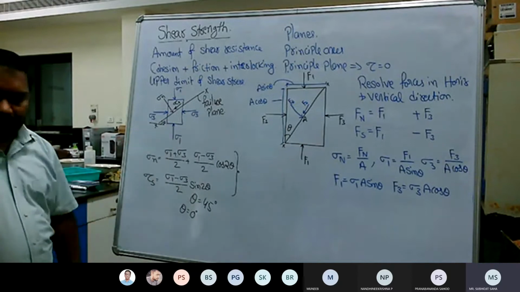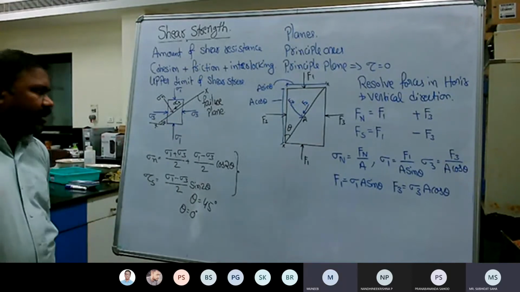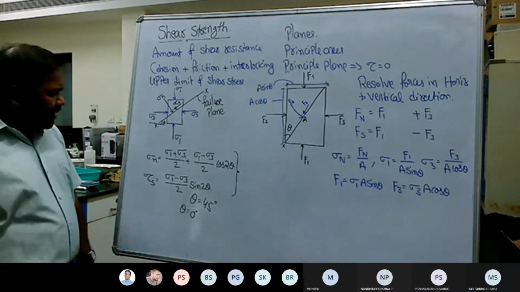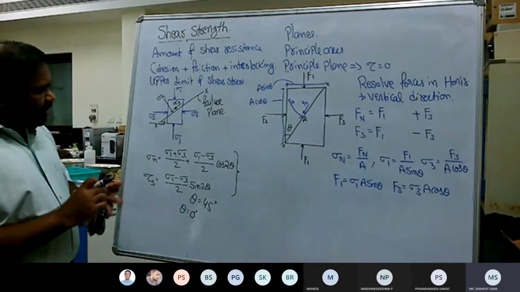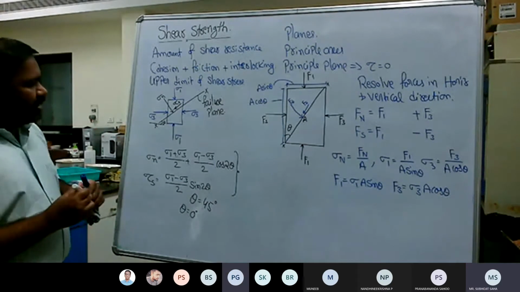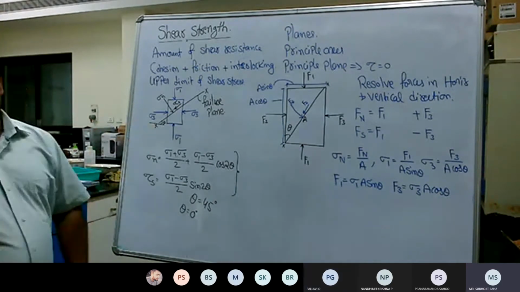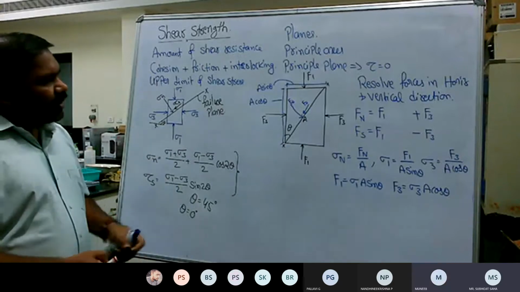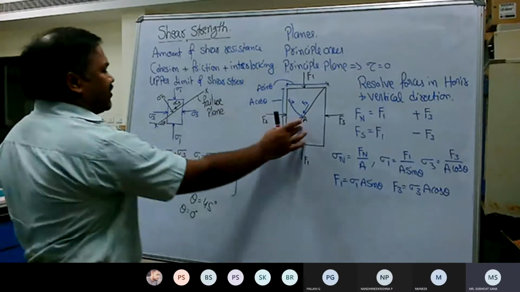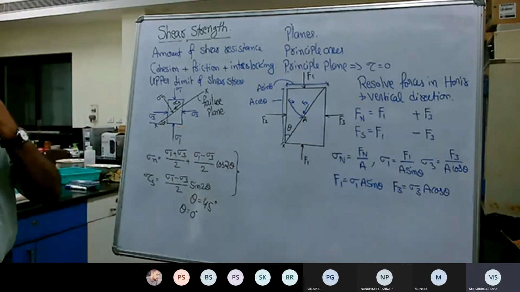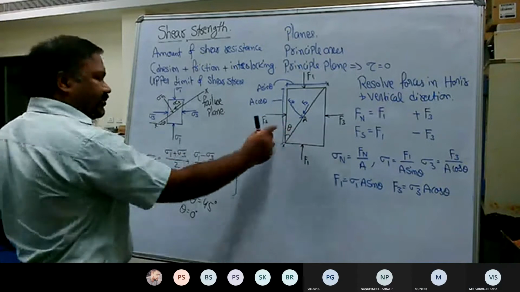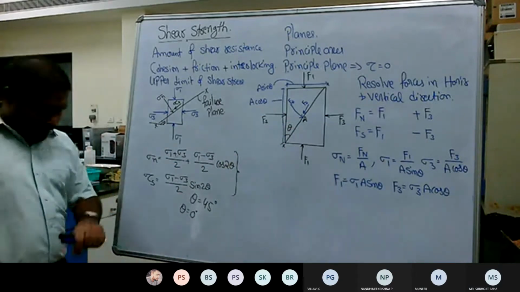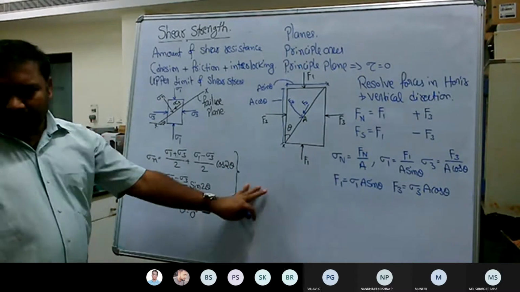Now what about this failure plane? Is it vertical or horizontal? Theta is equal to 0, so it should be horizontal. I was looking at the other diagram. In this case it is vertical, and in this case it is horizontal. So it depends on the way you consider theta. Both are correct, but be careful when you are representing it. Okay, so this part is clear now.